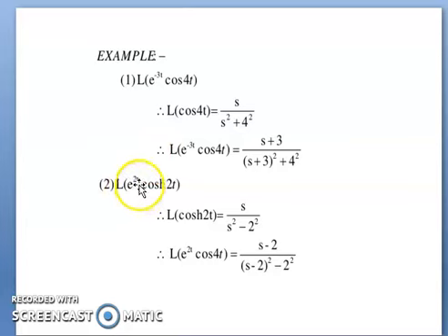Now another example, e to the power 2t cos hyperbolic 2t. First of all, cos hyperbolic of 2t is s divided by s square minus a square, that is s square minus 2 square. Because here e to the power 2t is positive, put s minus 2. The value of a is 2, so we get s minus 2 divided by (s minus 2) whole square minus 2 square. Similarly, if it were negative it would become plus; it is alternate. If positive, we deviate to negative, and if there is e to the power minus something, it becomes plus. So this is another example based on the first shifting theorem of the Laplace transform. Thank you.